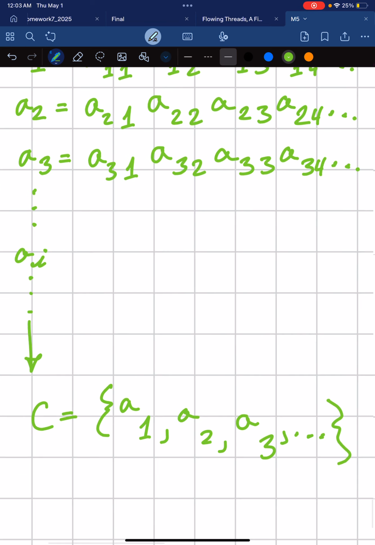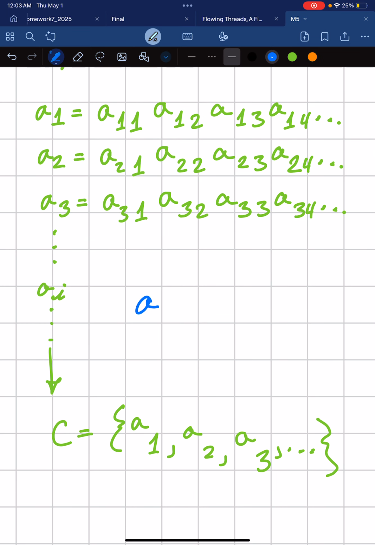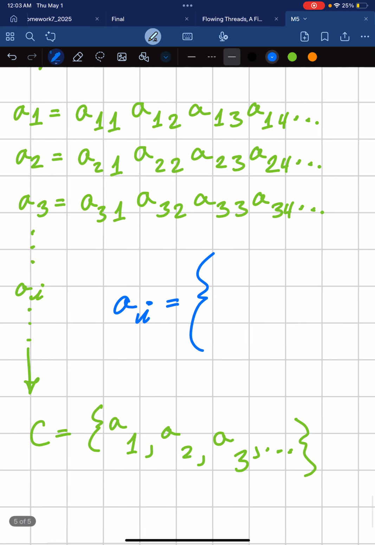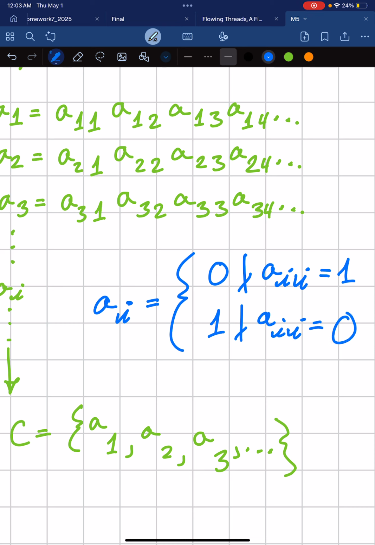And at this point, what we can do, we're basically going to make a Kronecker delta function. We're going to say it's 0 if a sub i equals 1, and it's 1 if a sub i equals 0.